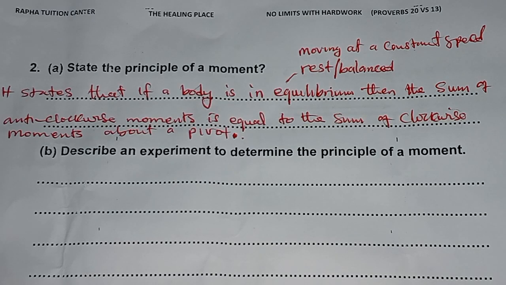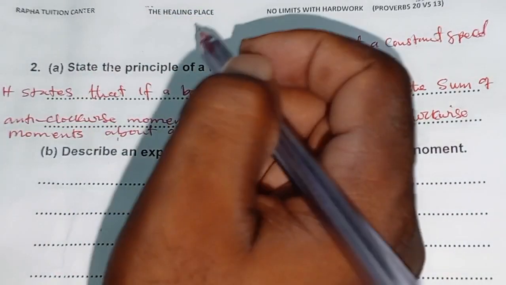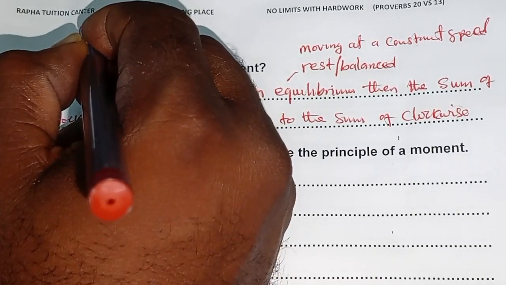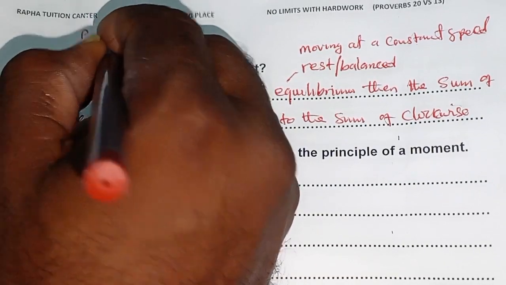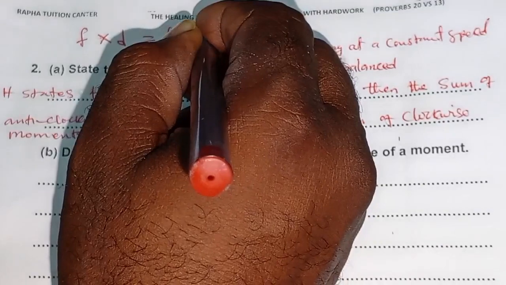So, if a body is in equilibrium, if a body is balanced, if a body is at rest, if a body is moving at a constant speed, then the sum of the anticlockwise moments is equal to the sum of the clockwise moments. So mathematically, the principle of a moment can be expressed by saying the anticlockwise moment is equal to the clockwise moment.